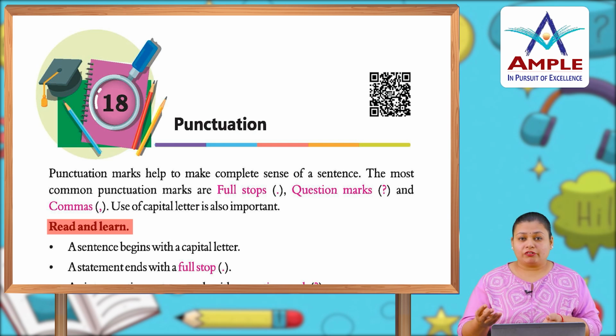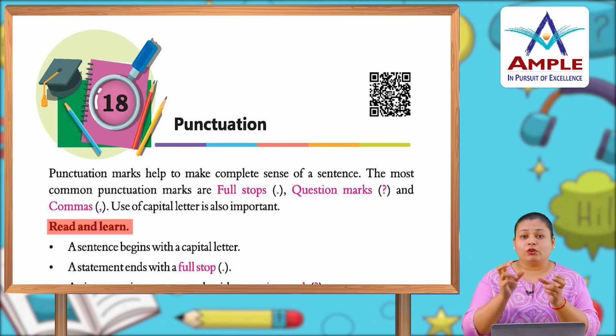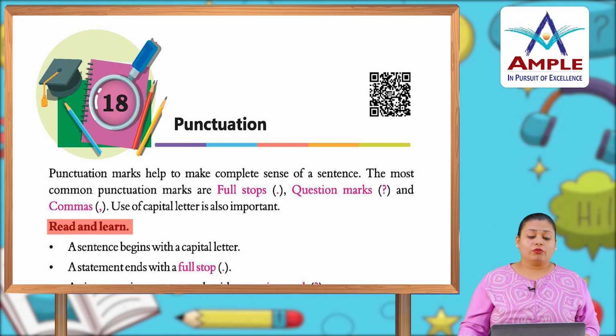You know about three punctuation marks, of which one is the full stop. When we complete a sentence, we put a full stop. When a question is asked in a sentence, we put a question mark at the end, and we use a comma when we write down two similar things. We put a comma in between them so that we can identify that these two things are different from each other. Okay, now read and learn.